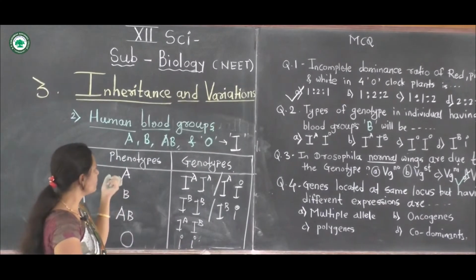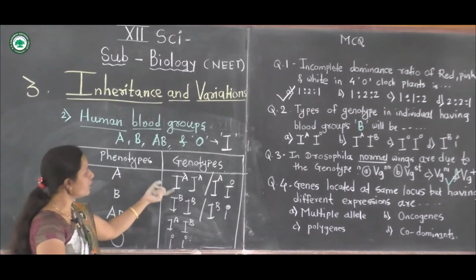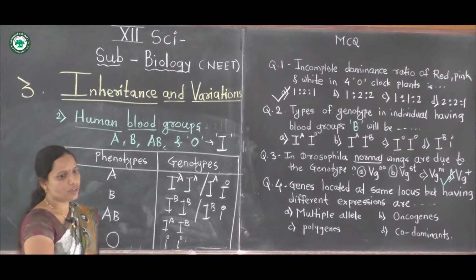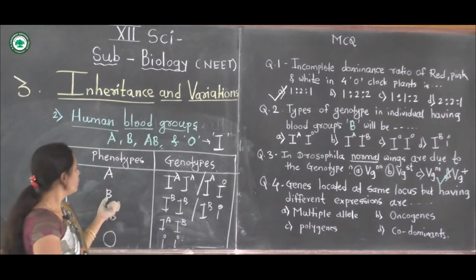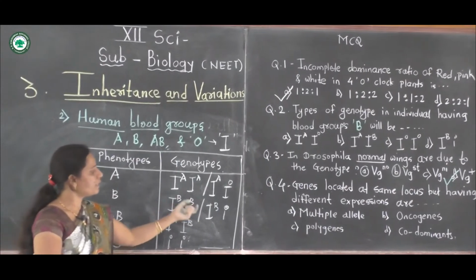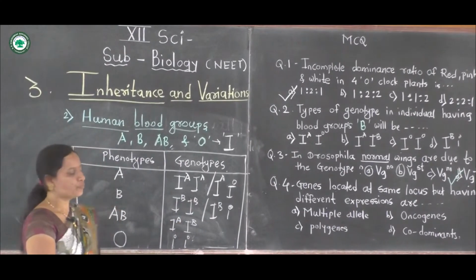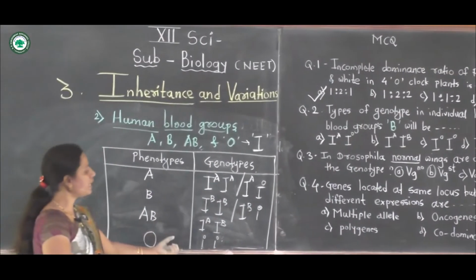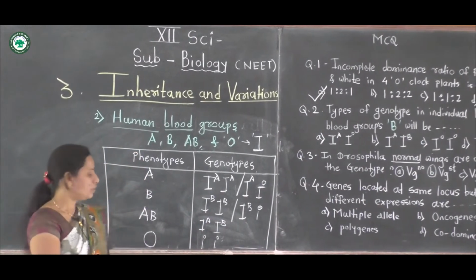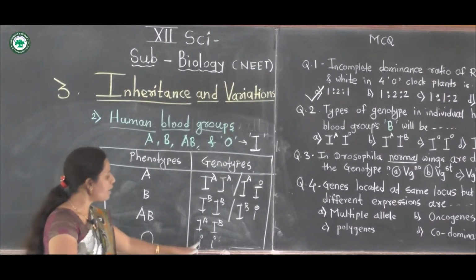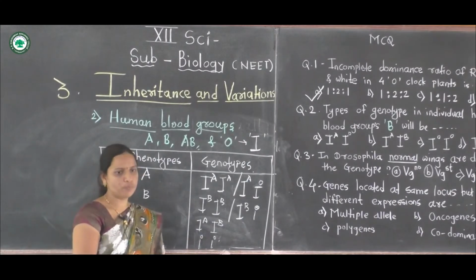The A blood group has genotype IA IA or IA IO. B has IB IB or IB IO. AB has IA and IB, and O has IO and IO.